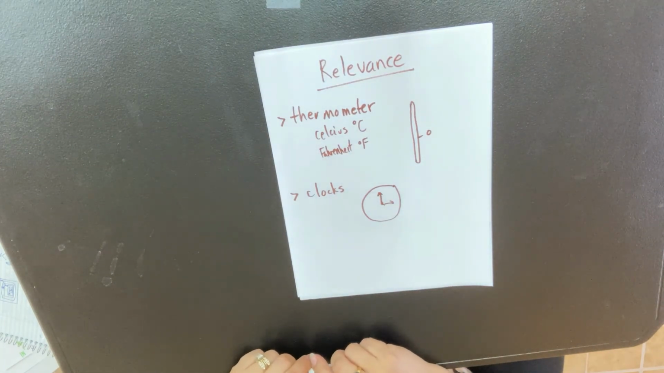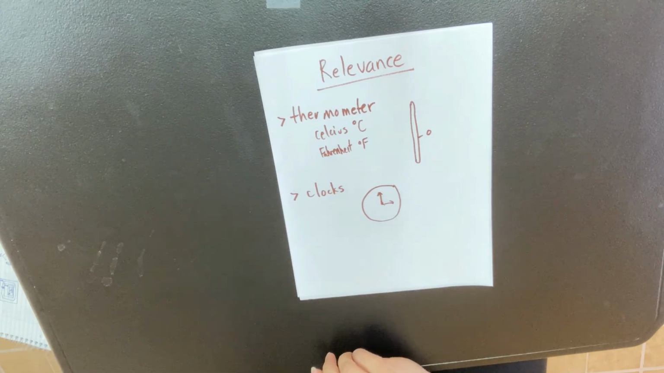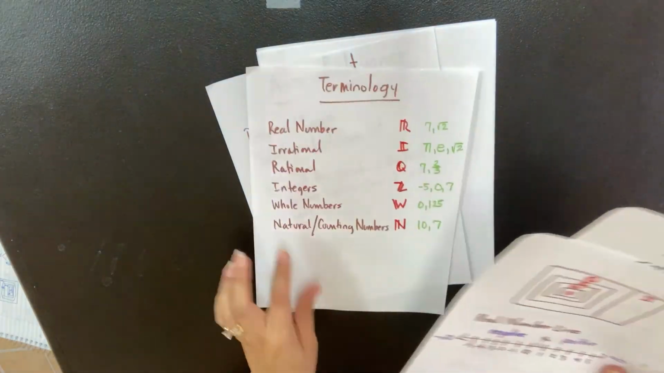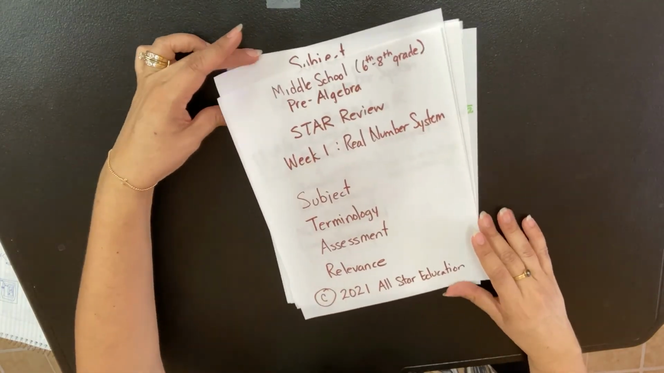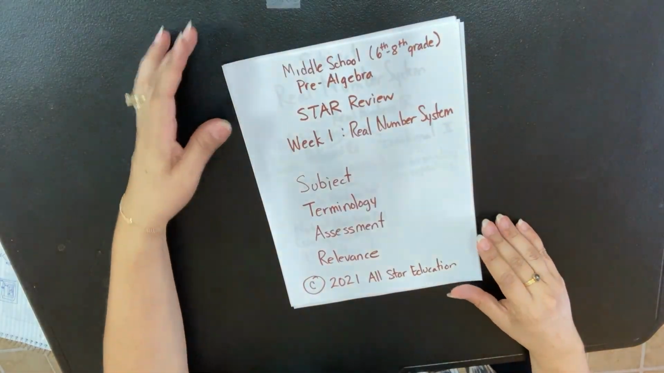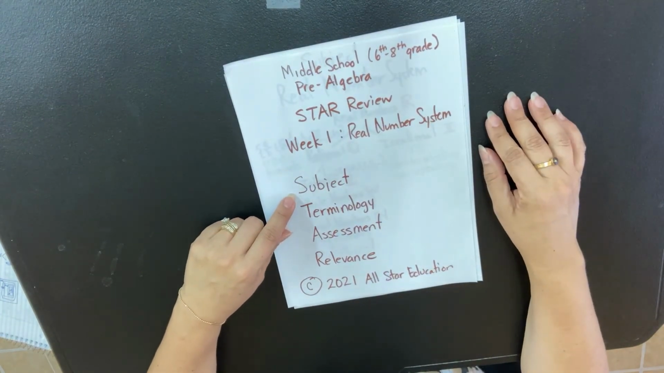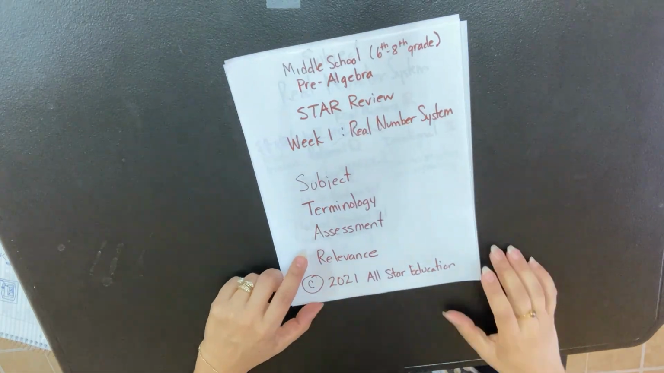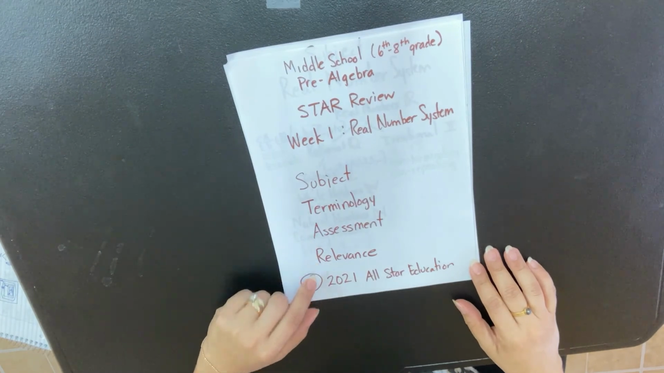All right, well, there you have it for today. This is the idea of the real number system, and just to recap, I'll put this back up here for you really quick. Just a quick recap. Today's topic, or this first week's topic, was the real number system, and that was our subject. We talked about the different ways to talk about the number system, and how we would see it in test questions, and then how it's relevant to our real world.